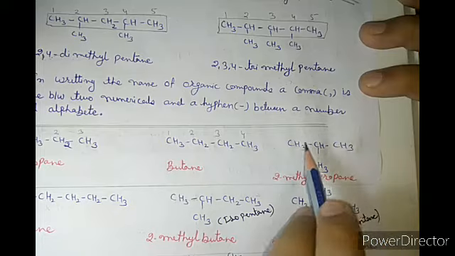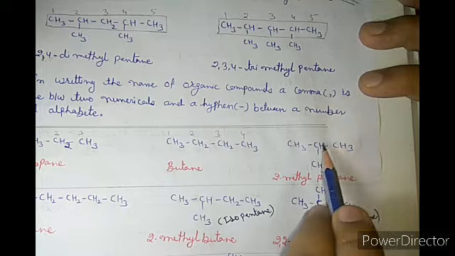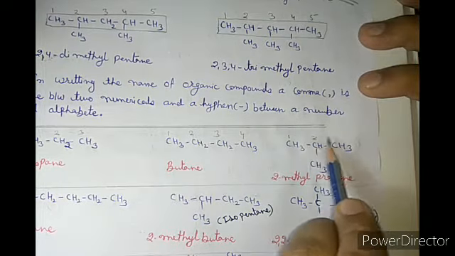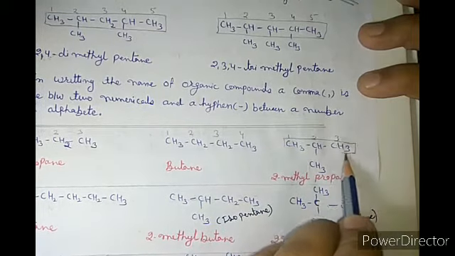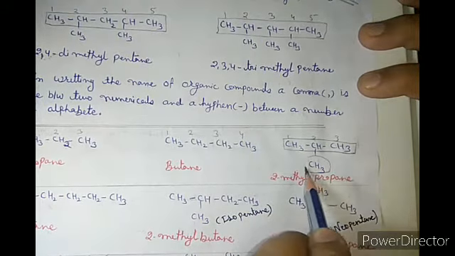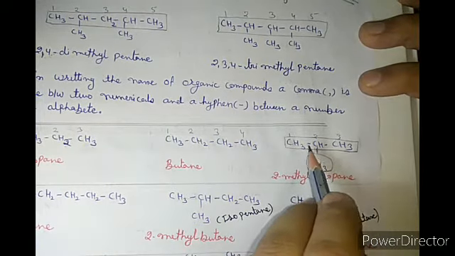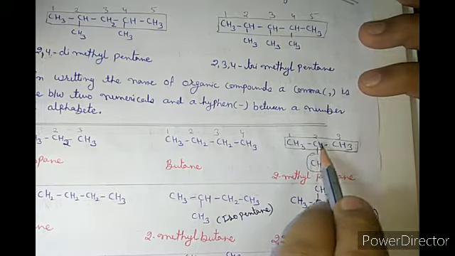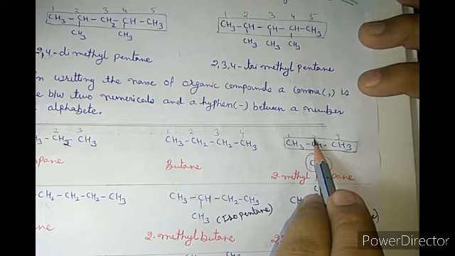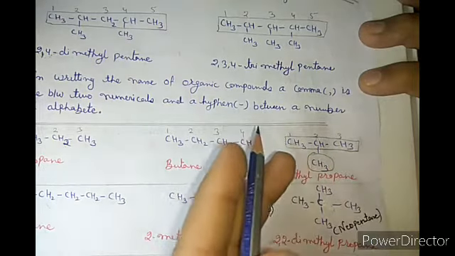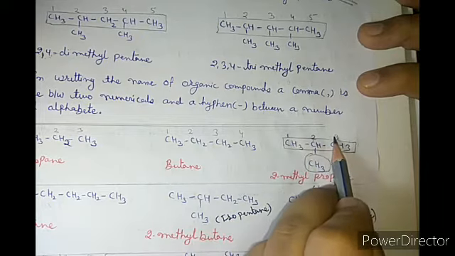Now here there is a chain of 3 carbons. In the molecule there are 4 carbons, but the connectivity, line to line connection, is 3: 1, 2 and 3. So that is the main chain, and that is the substituent. Okay, now numbering from this side or that side, the carbon to which the substituent is attached gets the second number. So we can select any side. Suppose we selected this one, so that is 1, 2, 3.